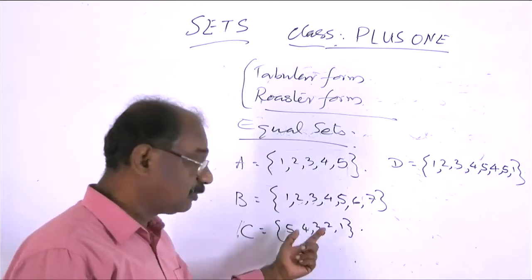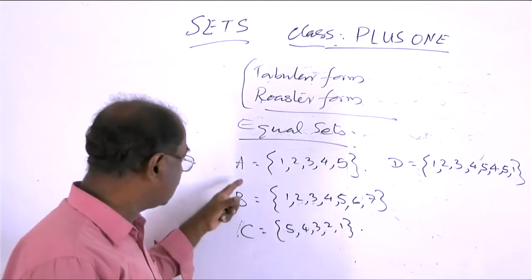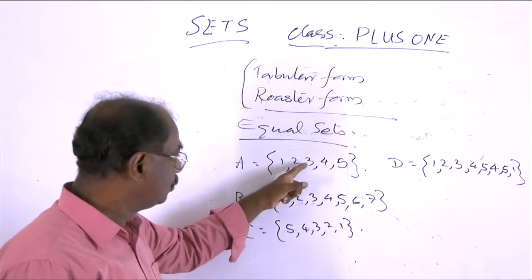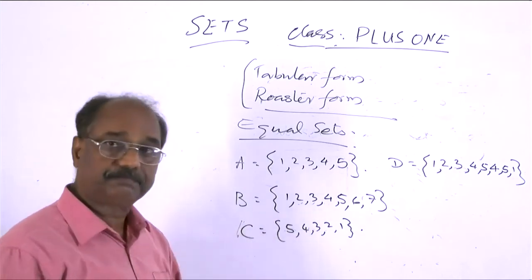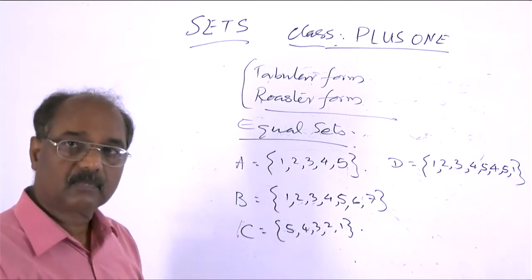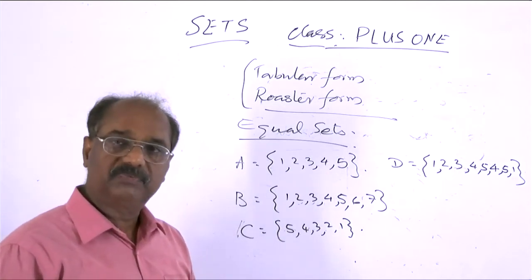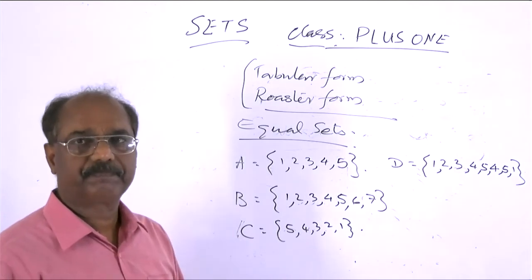This also consists of the first 5 natural numbers, but the numbers are written in some other order. In A, 1, 2, 3, 4, 5. In C, 5, 4, 3, 2, 1. This also consists of the first 5 natural numbers.